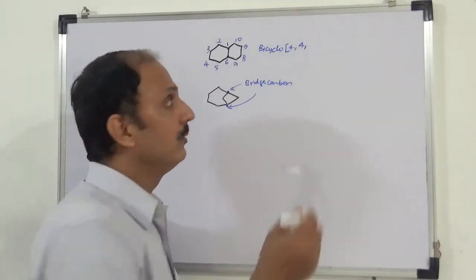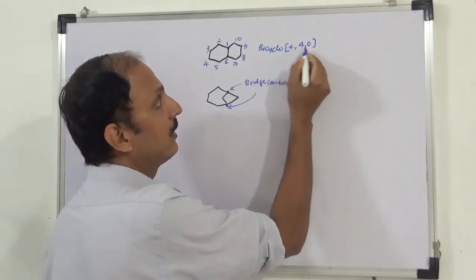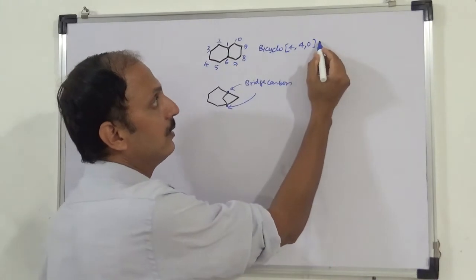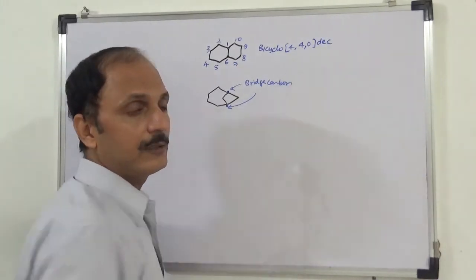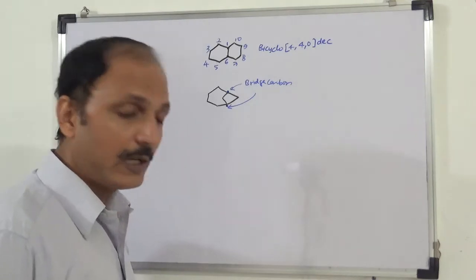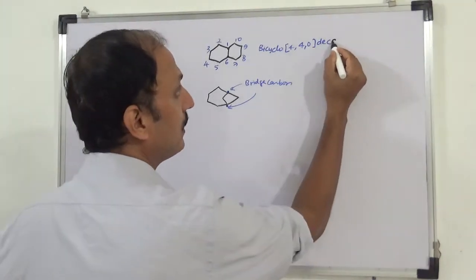It is not, so we write 0. तो बाईसाइक्लो 4, 4, 0, total carbon is 10 तो dec and between carbon carbon single bond, so ANE.